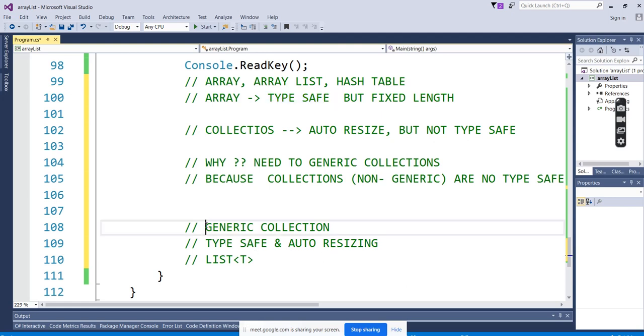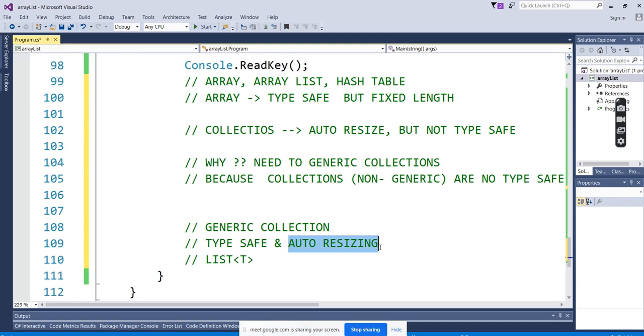Then they introduced generic collections, where the data type we have to mention well in advance, like what we have worked on in the arrays. We have to mention the data type, but the advantage here is auto resizing. In the array, the size we are mentioning, 10, 20, is mentioned well in advance. They have made it comfortable here. They have removed that size barrier. They made auto resizing for the integer data type, string data type. That all comes under the generic collections.